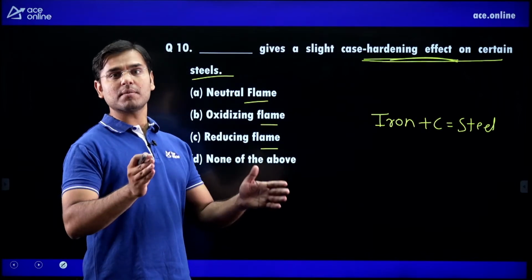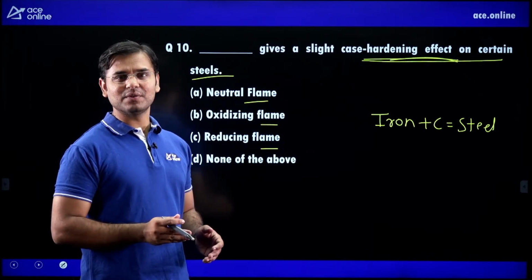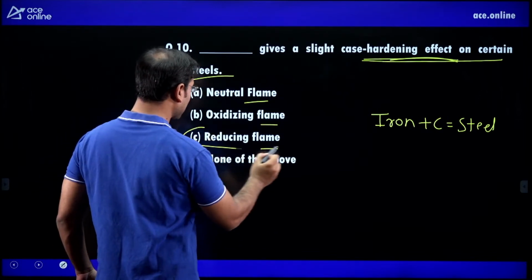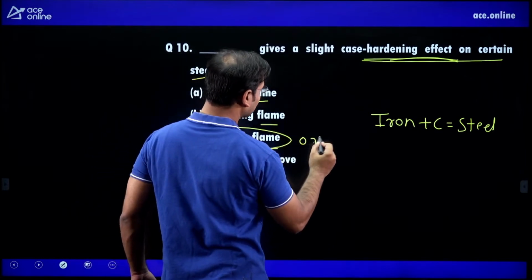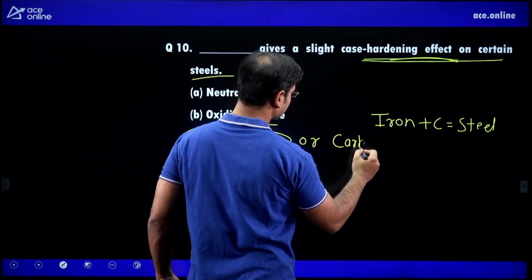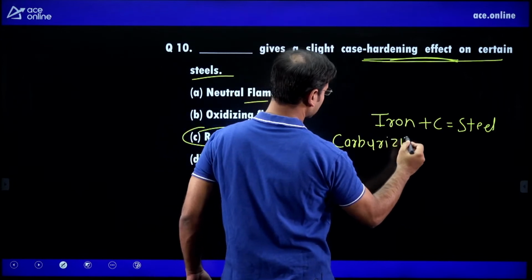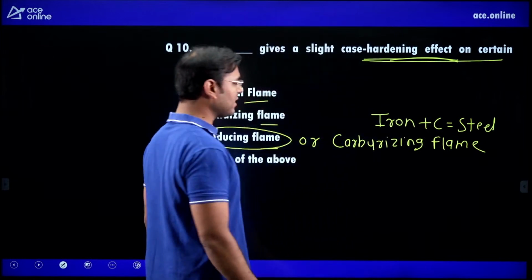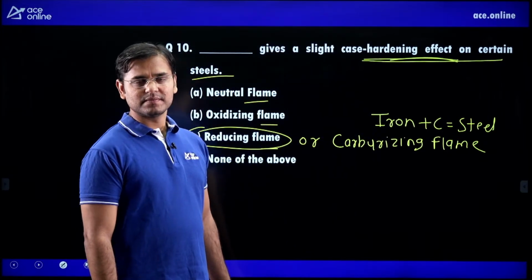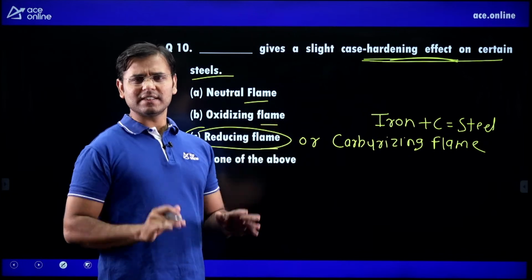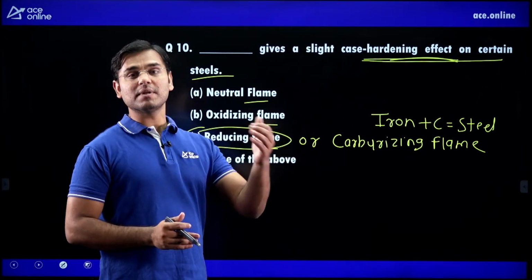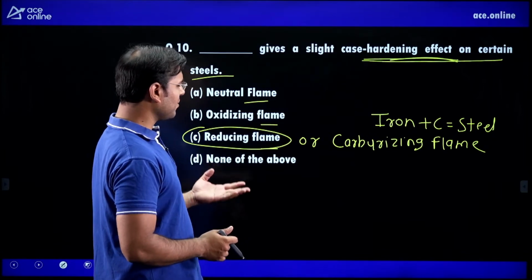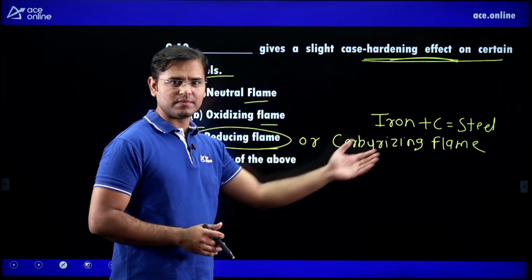If we are adding carbon, then it will give the hardening effect. Now out of that, when we are using the reducing flame, also known as carburizing flame, same name, the quantity of carbon is more, and because of that some carbon can mix in the steel.